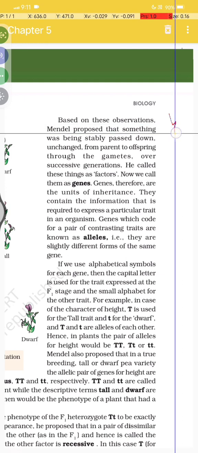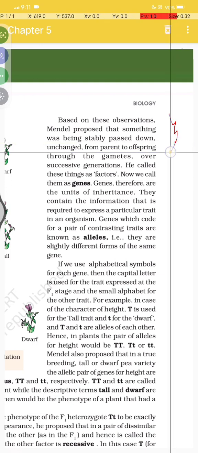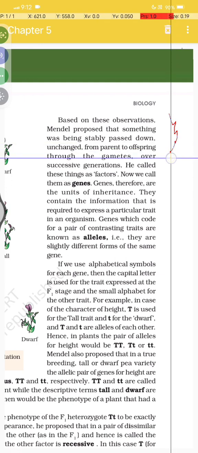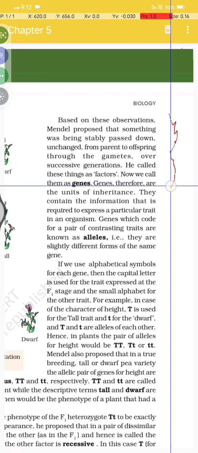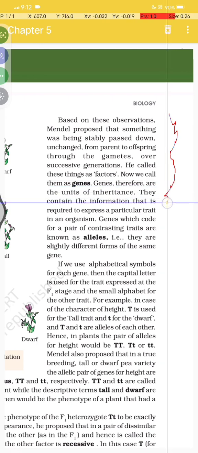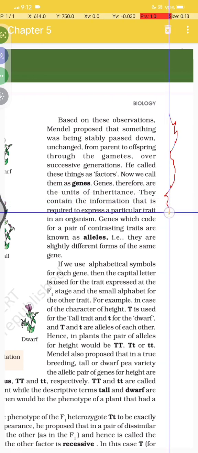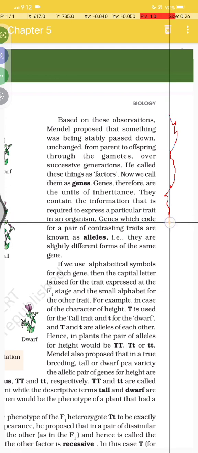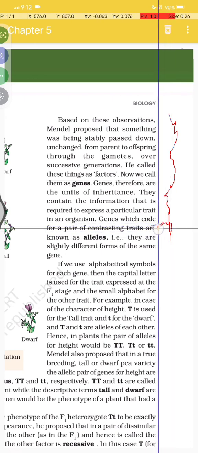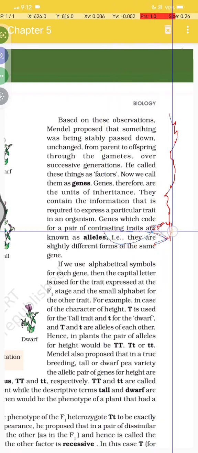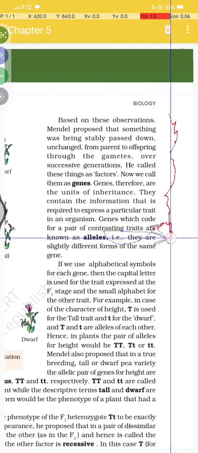Now, based on this observation, Mendel proposed that something was being stably passed down, unchanged, from parent to offspring through the gametes over successive generations. He called this a factor; now we call it a gene. A gene is therefore a unit of inheritance, and the information that is required to express a particular trait in an organism. The genetic codes for a pair of contrasting traits are known as alleles. Look, a genetic code forms a contrasting pair, which we call alleles. Okay,